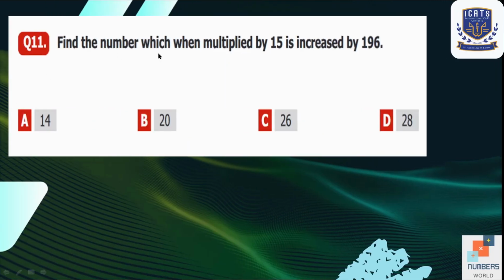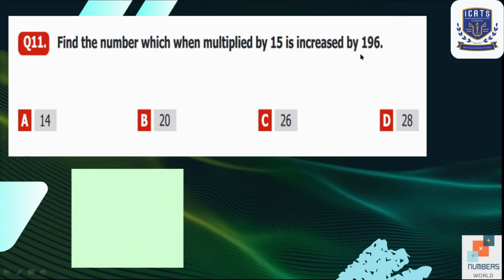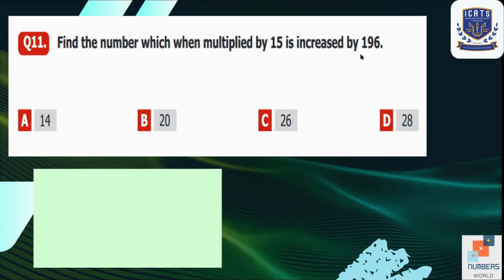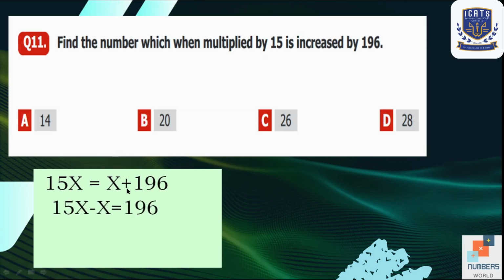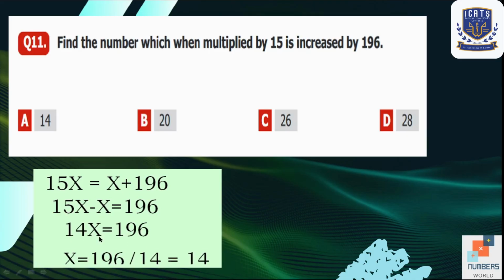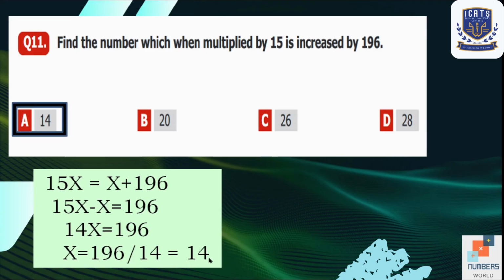Question number 11. Find the number which when multiplied by 15 is increased by 196. So we do not know our number here, so we will suppose that our number is x. So the instruction is that when x is multiplied by 15, it is increased by 196. So this will be our equation which we will solve to get the value of x. Here we will move x to the left hand side and then 15 minus 1 is equal to 14x, and then when we divide it, the answer will be 14. So A is our answer.